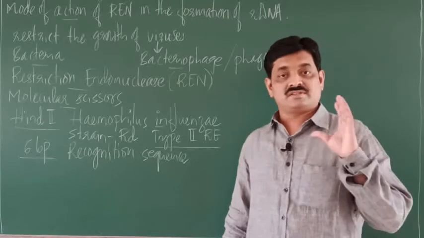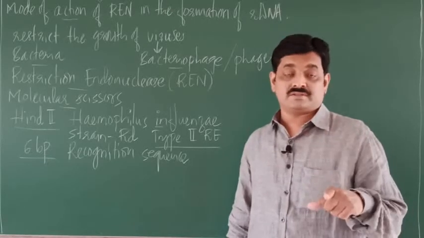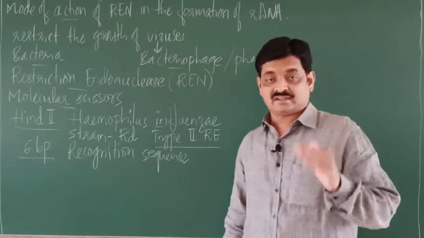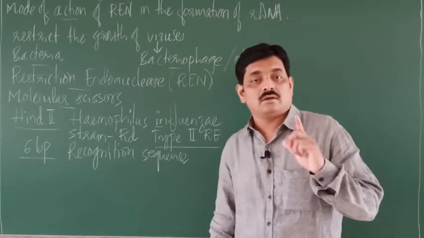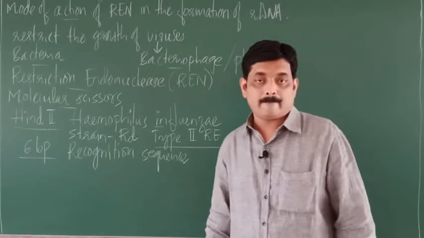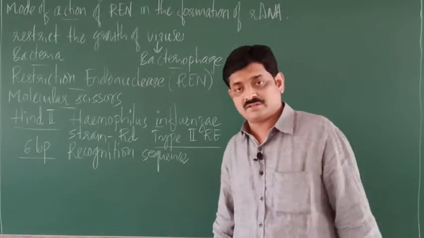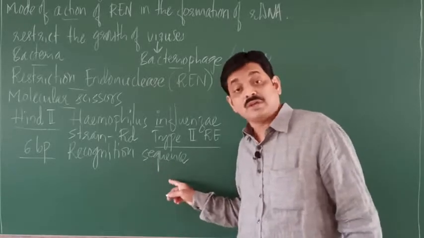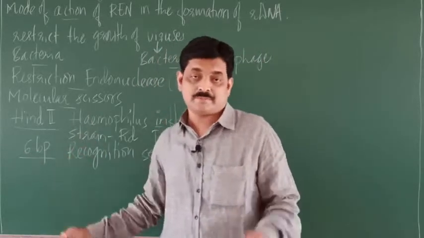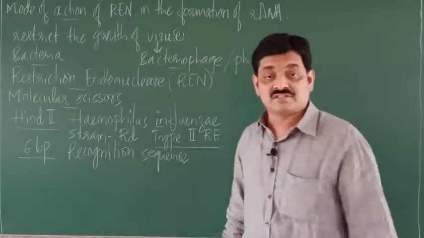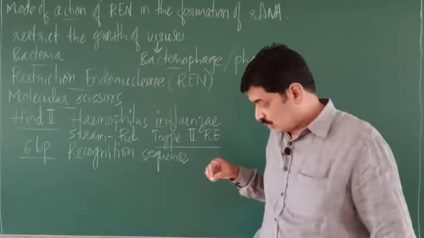Recognition sequence is the sequence of base pairs where the REN acts, or cuts the DNA, which is a sequence of 6 base pairs.